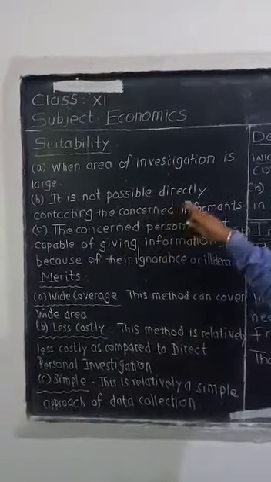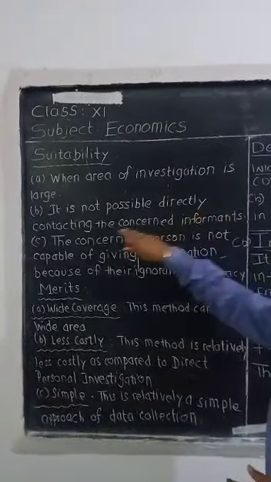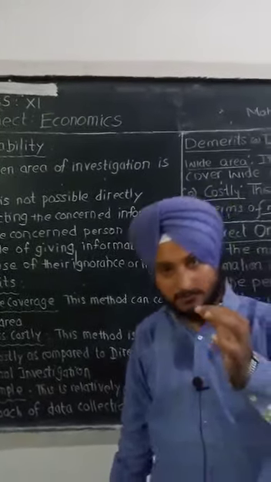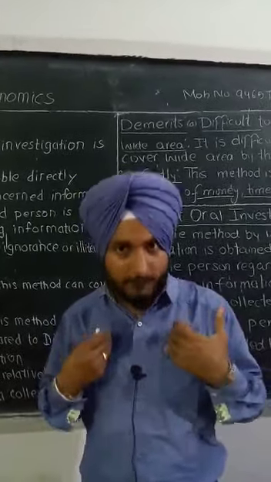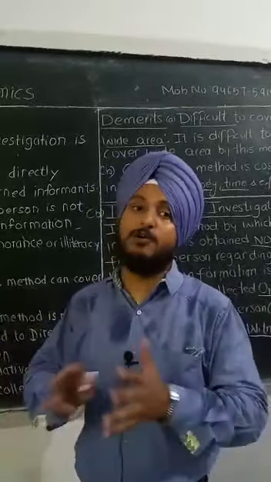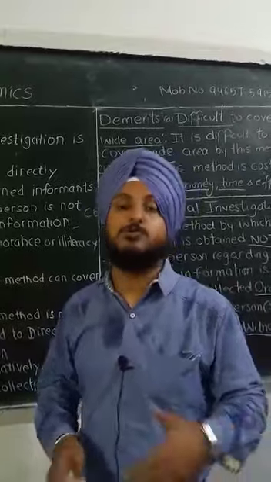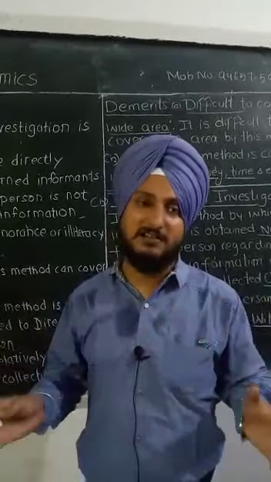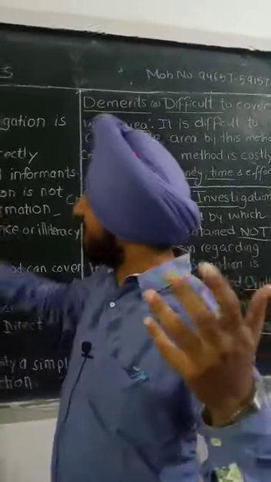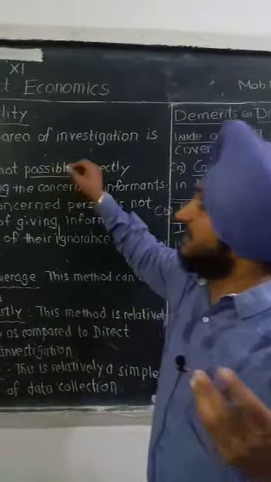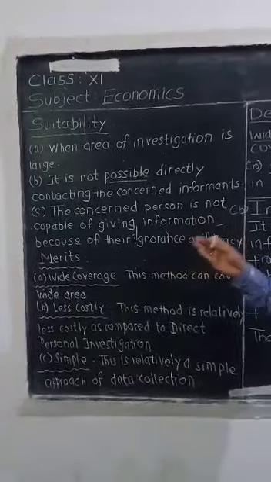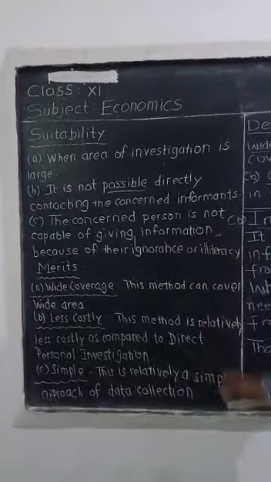Second is, it is suitable when it is not possible to directly contact the concerned informants, as I was stating earlier. For example, you are trying to get information about me, but you are not able to directly communicate with me. You do not have my phone number or any concerned information about me, so you are getting my information from some other person. It is suitable when it is not possible to directly meet the concerned person.